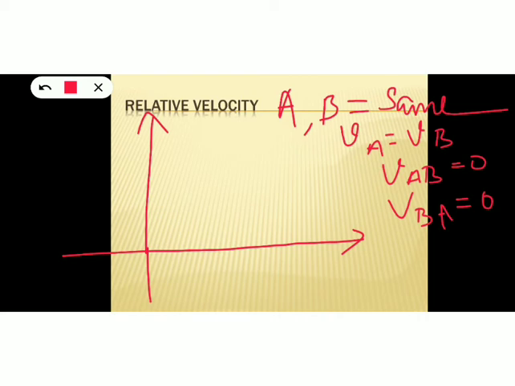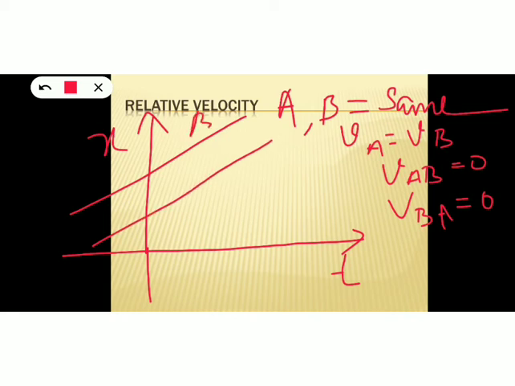And the position time graph. So here it is the position and here we will plot the time. So the position time graph for such objects moving with the same velocity will be like this. This graph represents the graph of B and this graph represents the graph of A. So the position time graphs of both the objects A and B will be parallel to each other if both the objects are moving with the same velocity. Because whenever two objects are moving with the same velocity, each of them thinks that the other object is not moving at all. It is at rest.